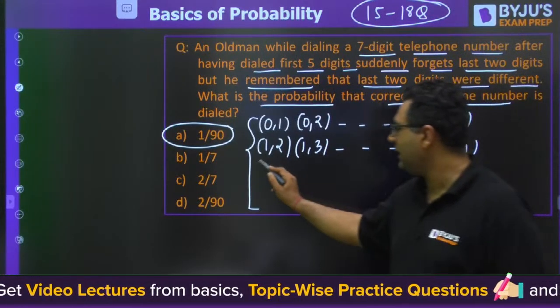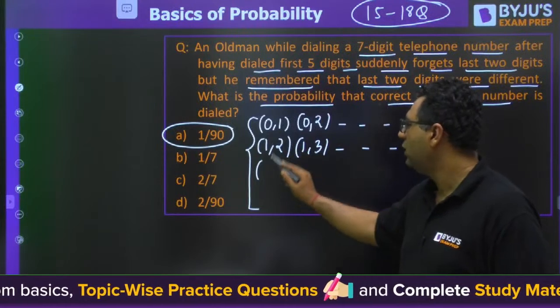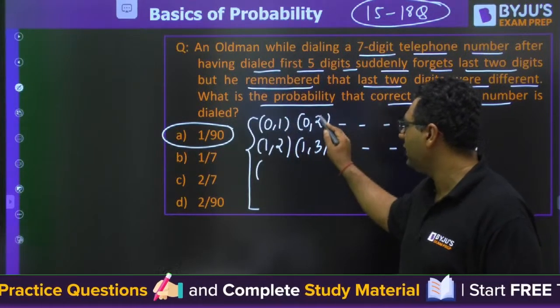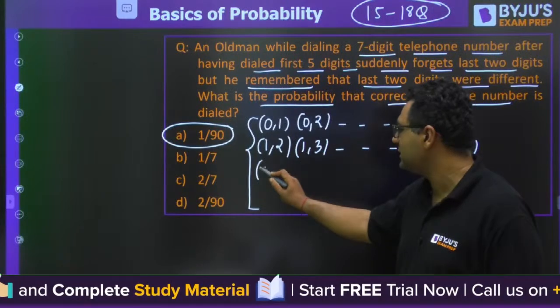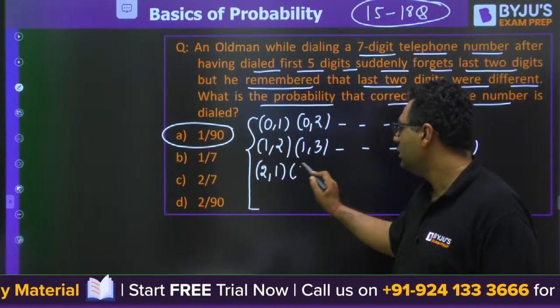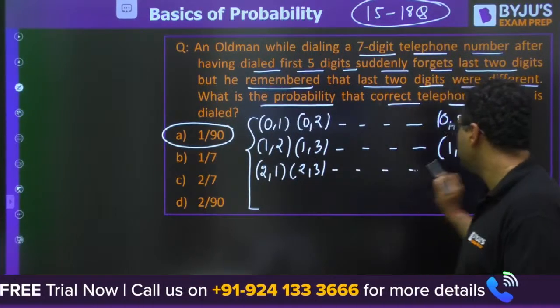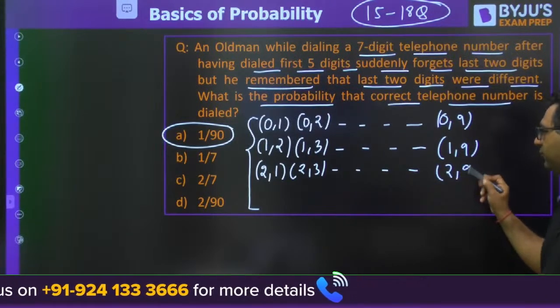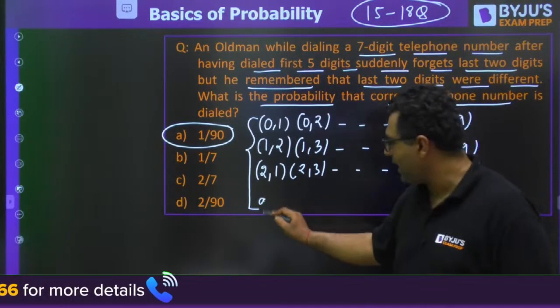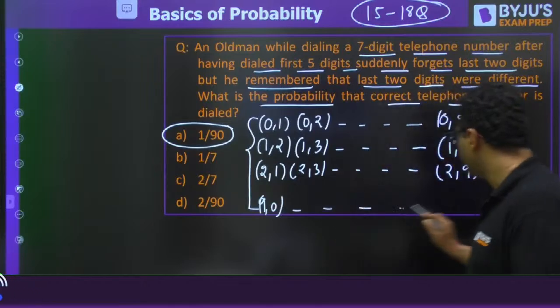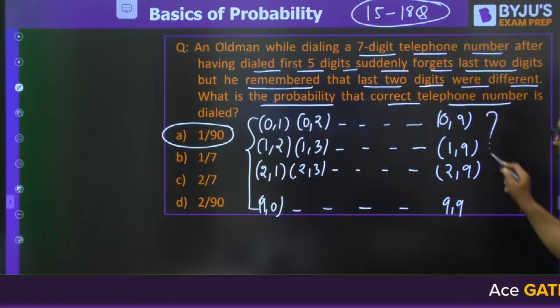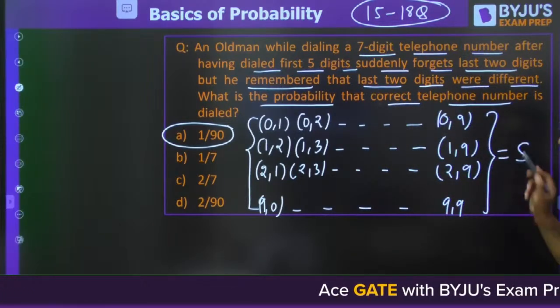Likewise, if you go, here we are going with 1, likewise you can go for 21, 23, and likewise you will have 29. So likewise you will have 90, 99. So my dear, this is the total sample space we have.